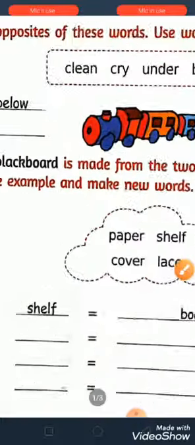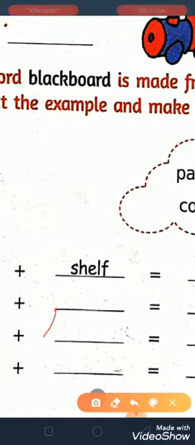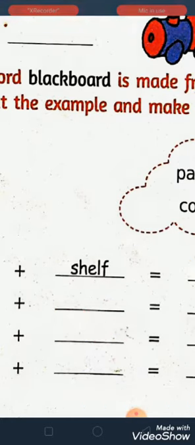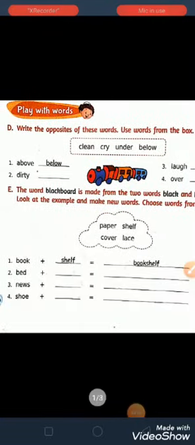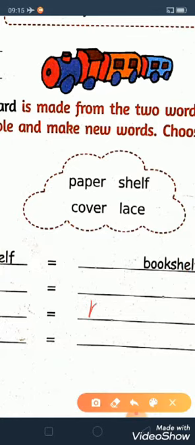News plus paper, PAPER, paper. Okay, newspaper. News. I am not getting the place sufficient.